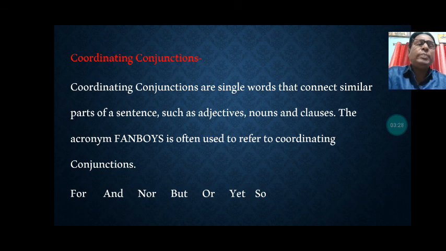It's an acronym, a short form of all these conjunctions, where the first letter of each is given, and that makes FANBOYS. It is often used to refer to coordinating conjunctions.